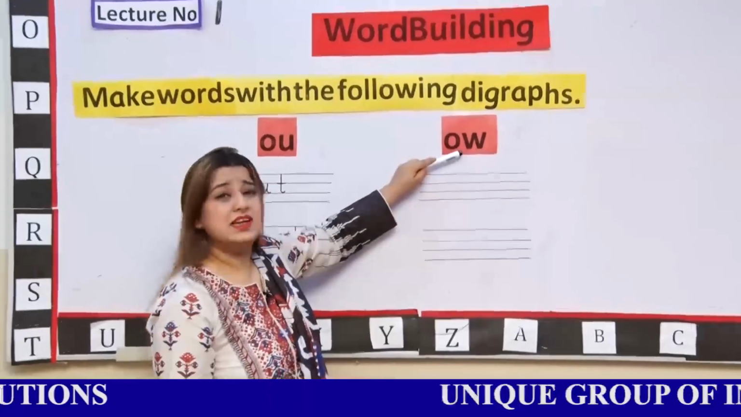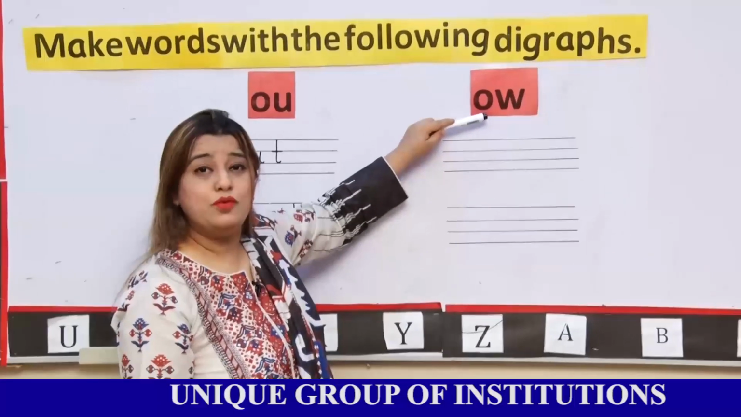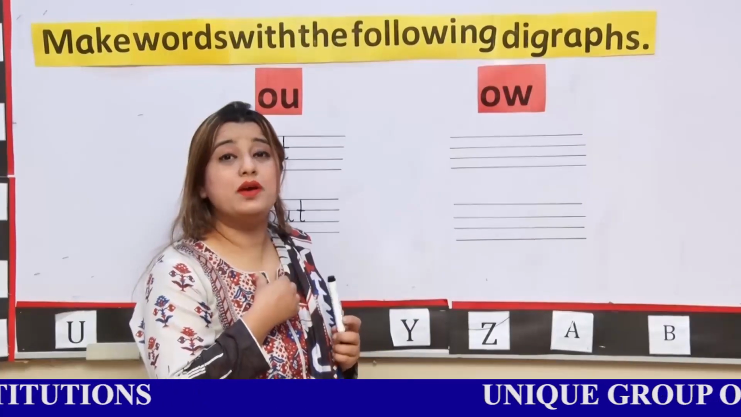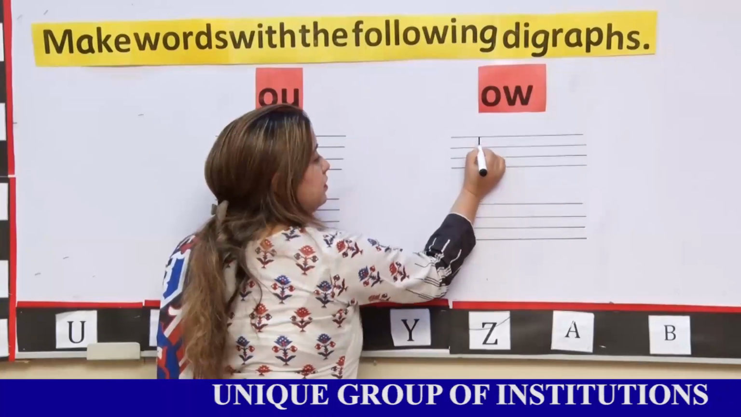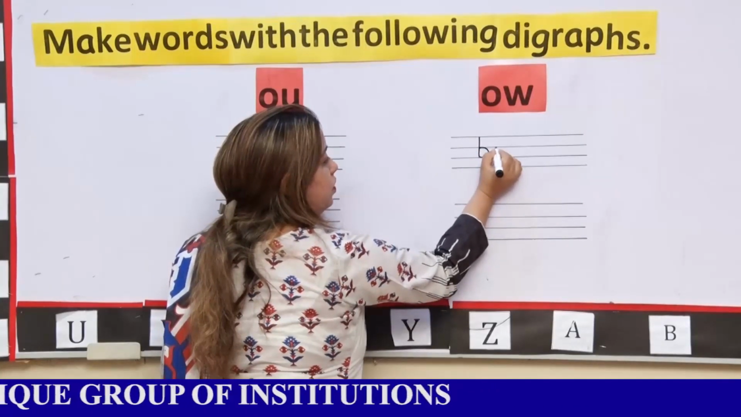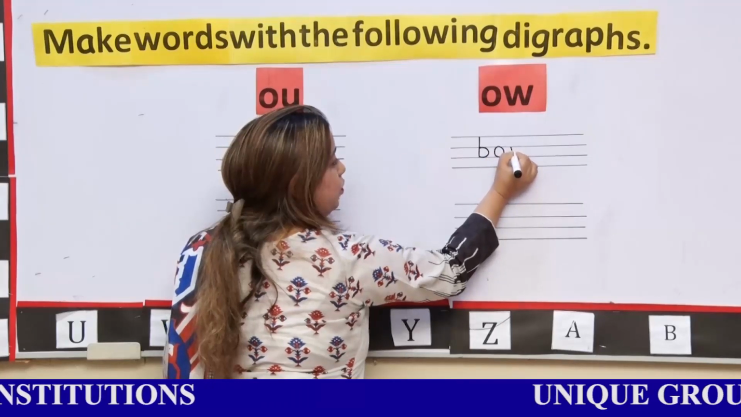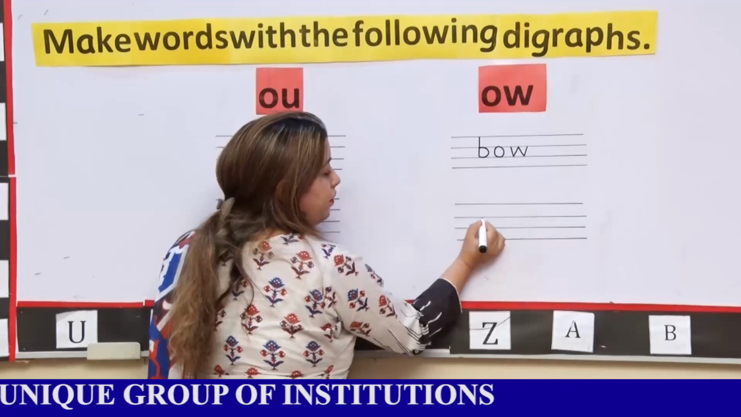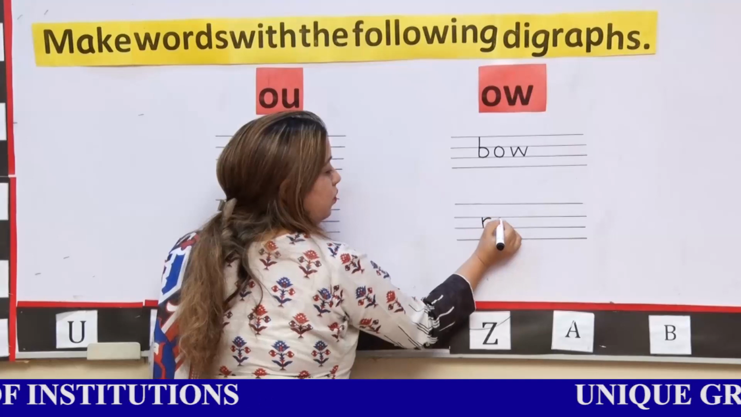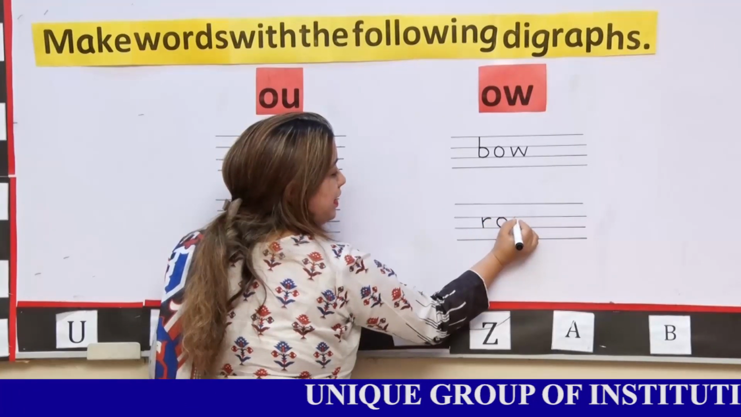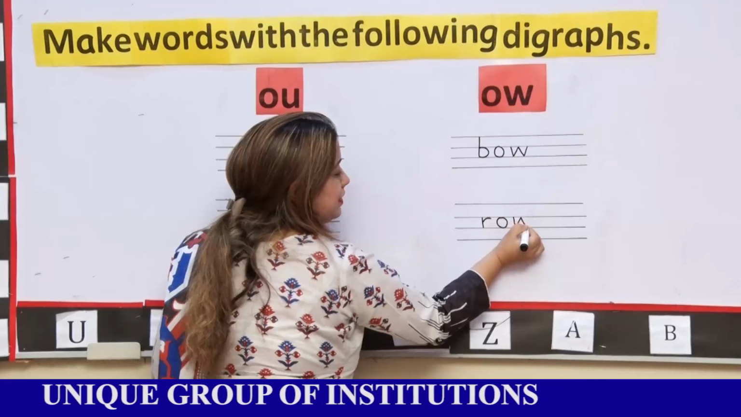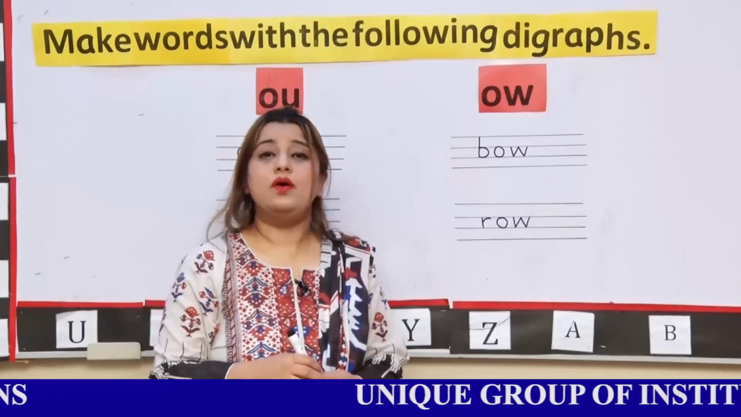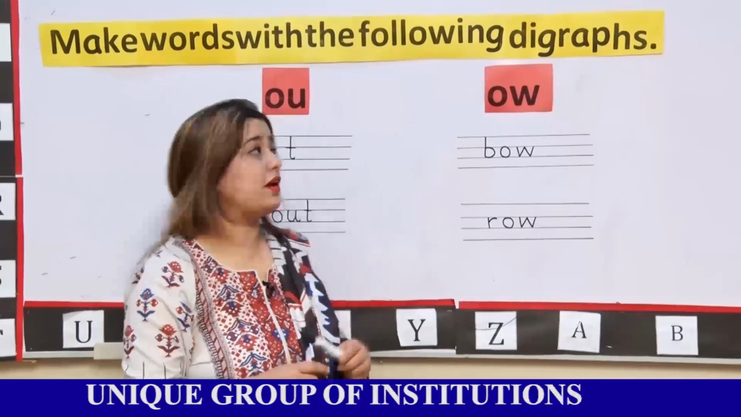When OW combines, it gives the sound of O. You can make any words like bow. Boys used to wear bow. O. When OW combines, it gives the sound of O. Bo. O. Whenever you stand in a line, you will say it is a row. Row. I am going to repeat these digraphs.